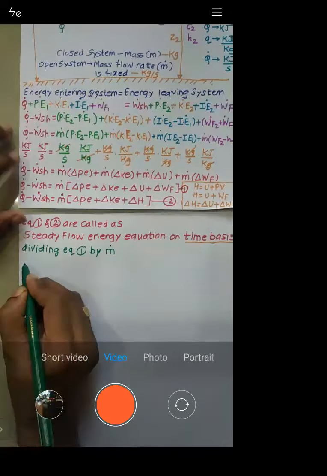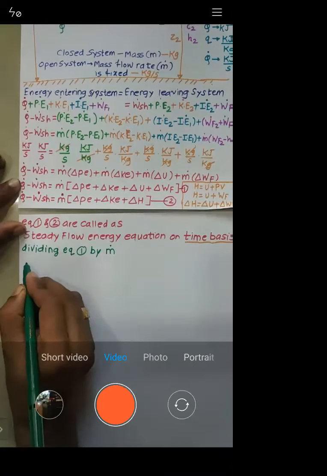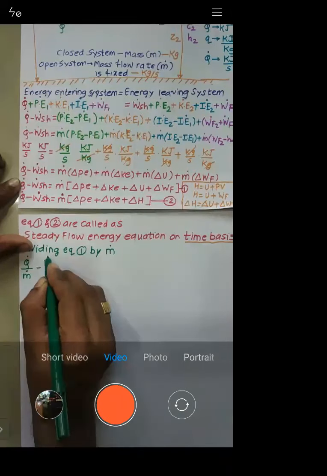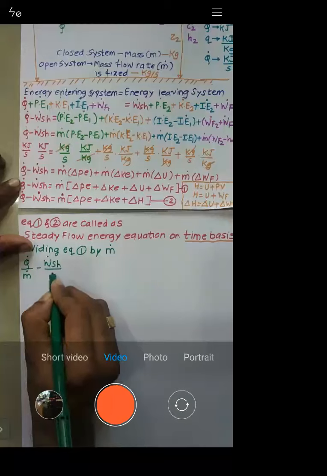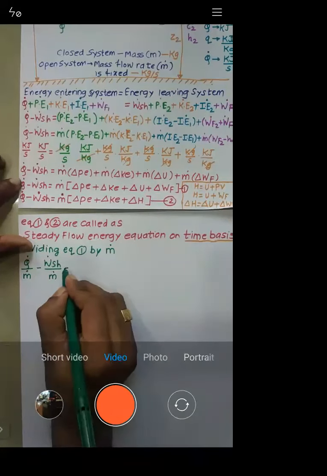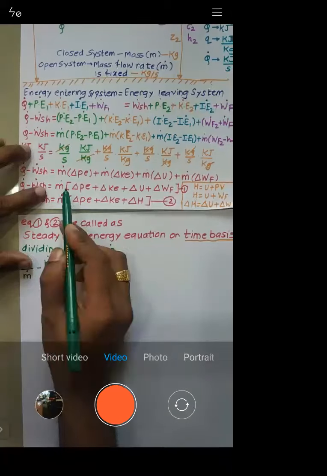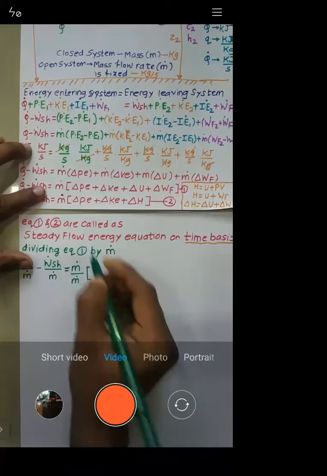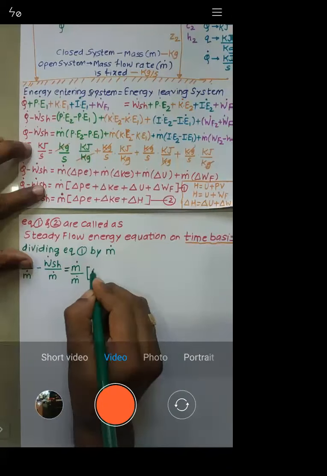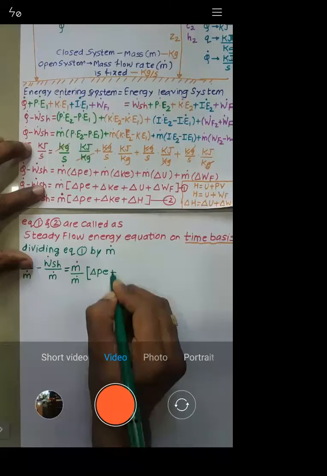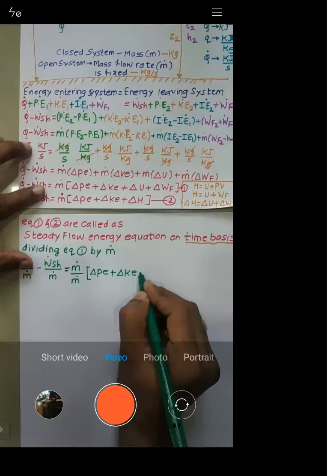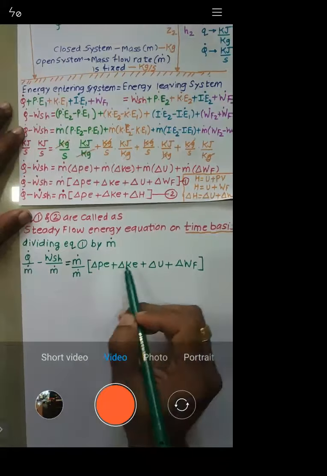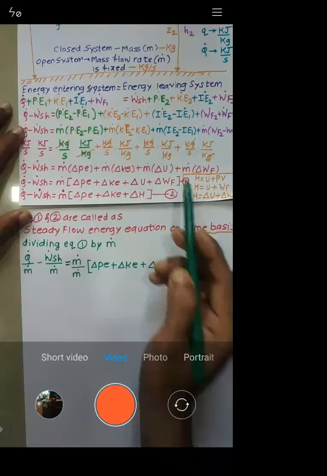So let's consider this equation number 1. I will divide by m dot. This is q dot by m dot minus w dot sh by m dot, is equal to m dot by m dot into this term will remain as it is, right? So delta PE plus delta KE plus delta U plus delta WF. Try to understand. Delta PE, delta KE plus delta U plus delta WF. So it will remain as it is.